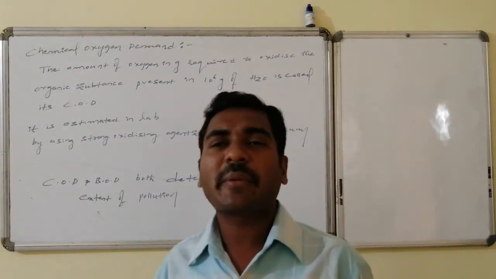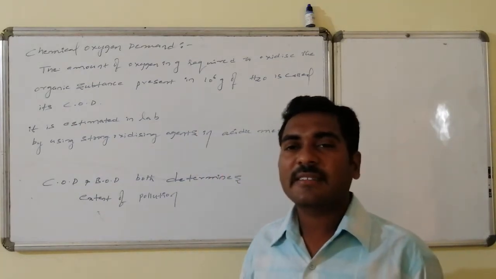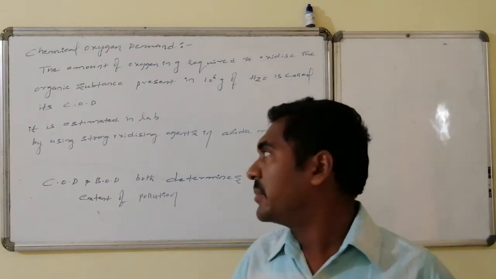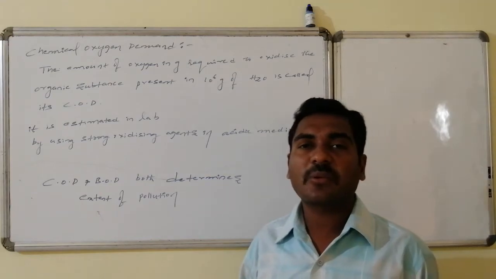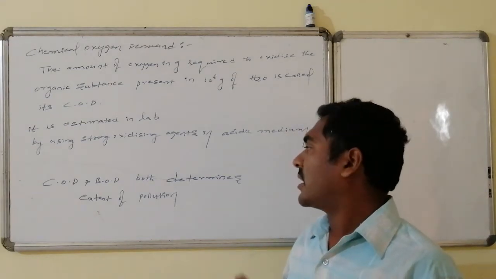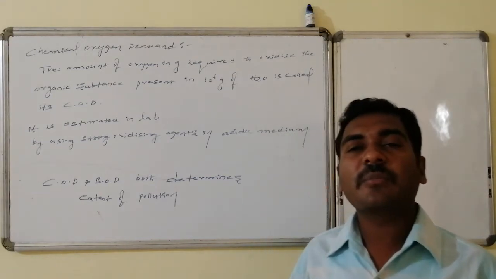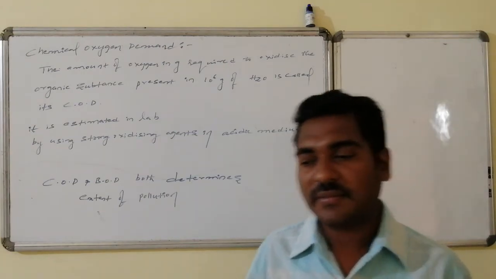It is estimated in the laboratory by using strong oxidizing agents like potassium dichromate in acidic medium. Whereas COD and BOD both give the information about the pollution or the pollutant. The more the COD, the more the BOD, the more will be the pollution.